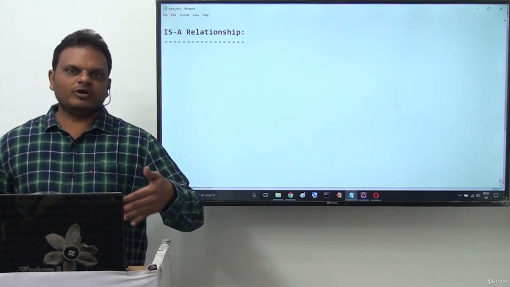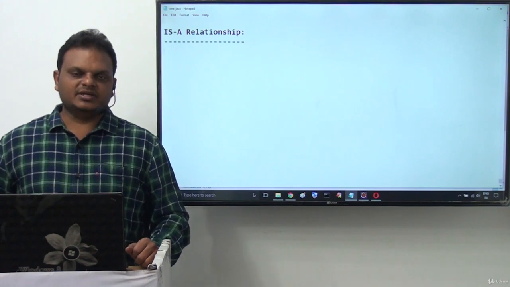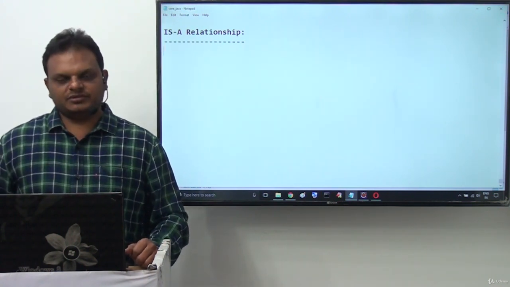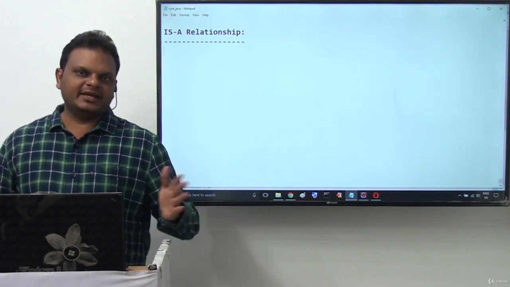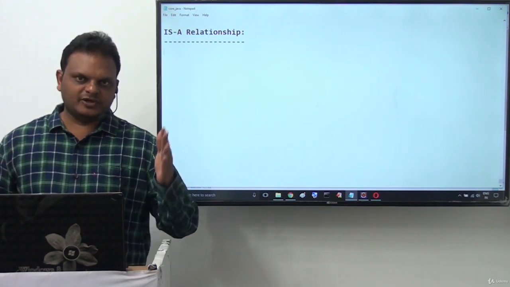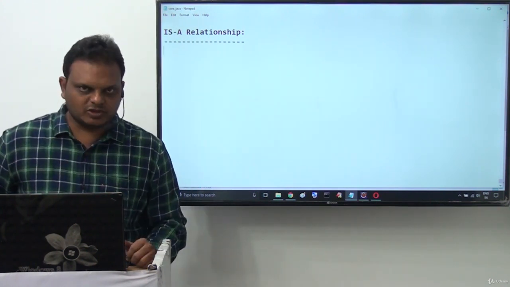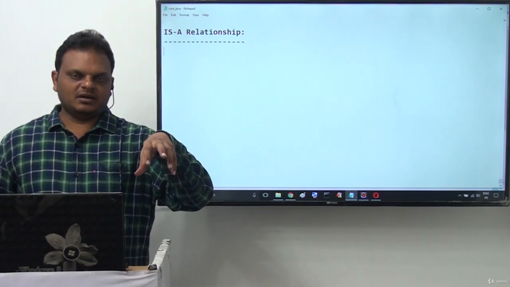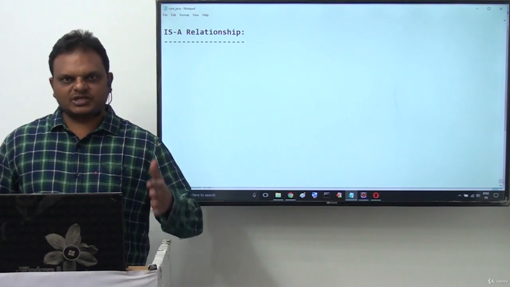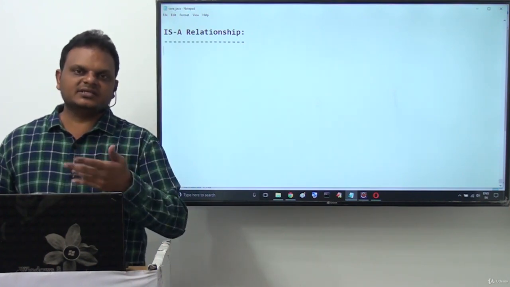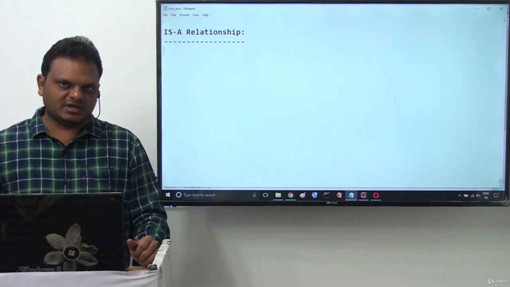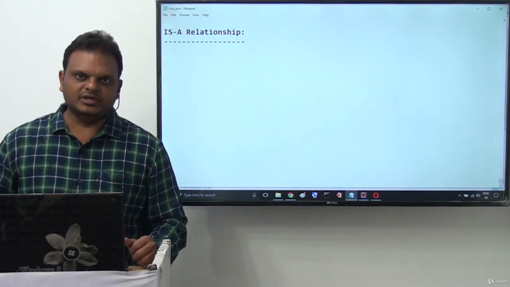Next, two forms of associations we have already seen: composition and aggregation. In composition we get strong binding between entities, container and content. If we close the container, the content is also closed. Similarly, in aggregation we have seen weak binding, that is, if we close the container, there is still a chance of the contained object existing. So composition and aggregation and their differences we have already seen.